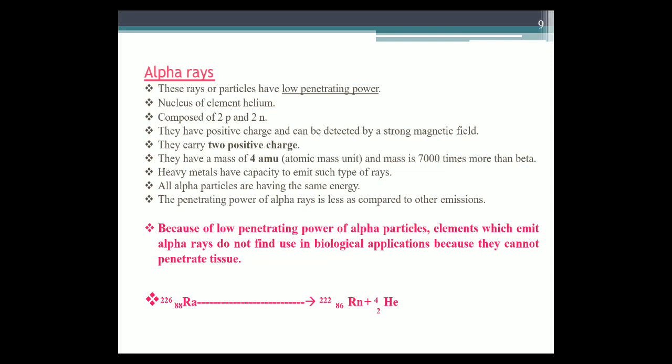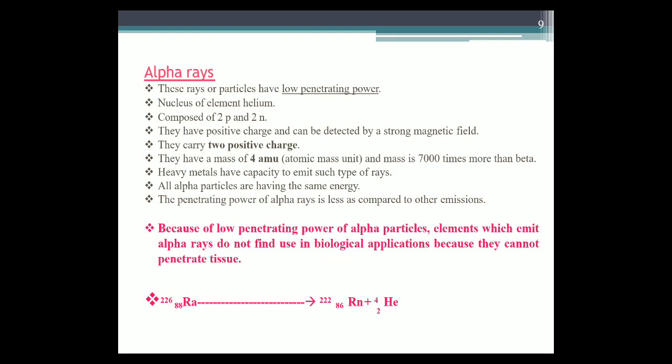Alpha rays have a mass of 4 atomic mass units, that is 4 AMU, and the mass is 7,000 times more than beta. Its mass is more than beta, that's why it has low penetration ability due to its mass or weight. Next property, heavy metals have the capacity to emit such type of rays.